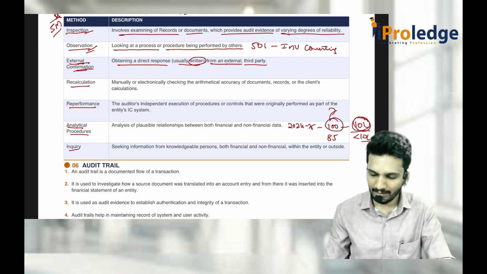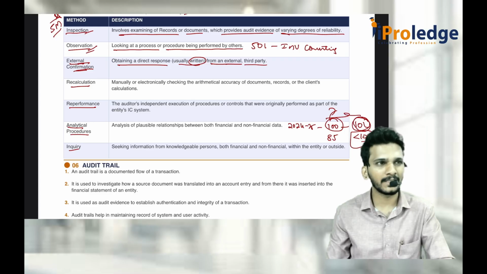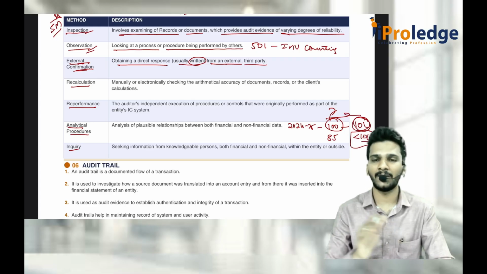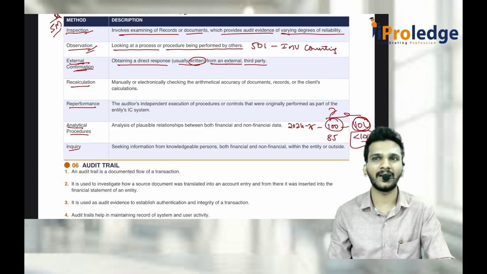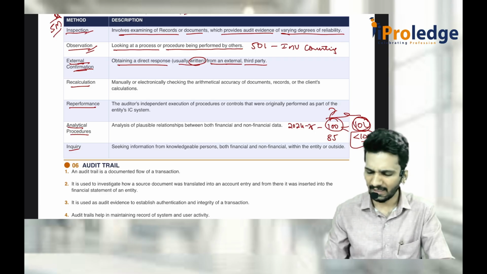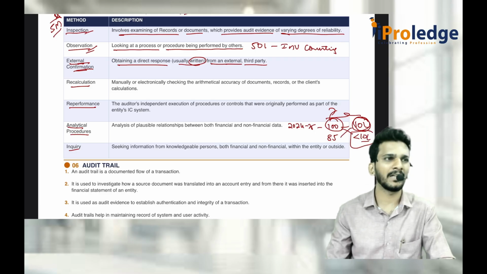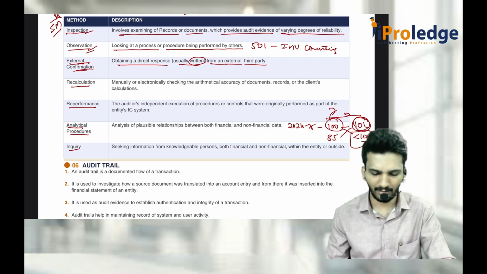I am trying to find this answer by understanding the plausible relationship between financial as well as non-financial data. That is called analytical procedures. It might be less than 10 lakh, it may be more than 10 lakh. We will see the actual part later, not now.